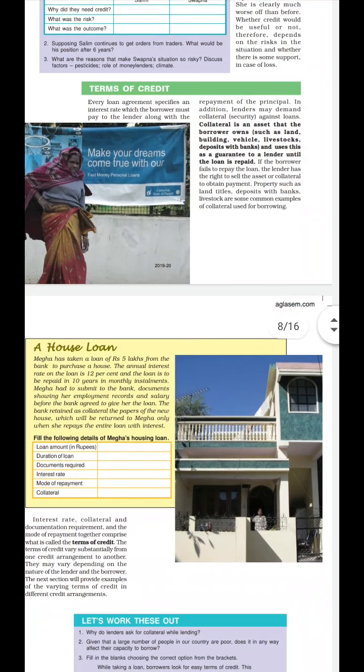That is interest rate plus principal is equal to repayment. That means how much amount I am taking as a loan, as a credit, upon that how much interest is being charged, and in total how much I have to repay to the bank. I have to understand that clearly. Clear? Second is collateral, that is a security.